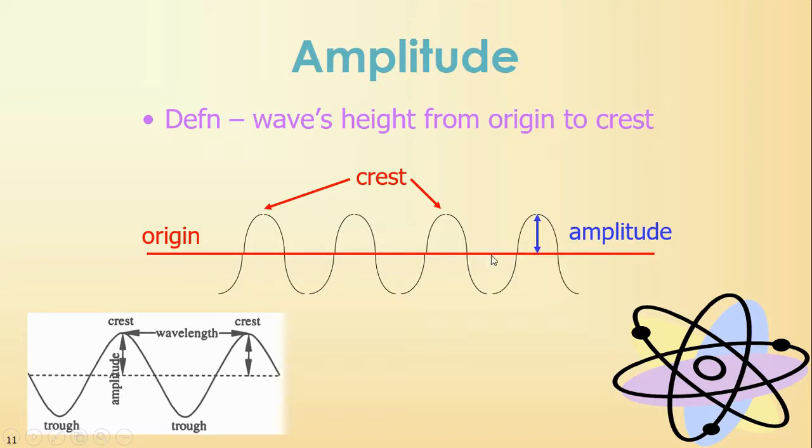Or it could be from the origin to the trough. That is your amplitude. So on a wave, you need to be able to label 5 things. You need to be able to label a wavelength, the origin, your crest, your trough, and your amplitude. Let's do that again. Wavelength, origin, crest, trough, and amplitude. Those are things you will need to be able to label on your wave.